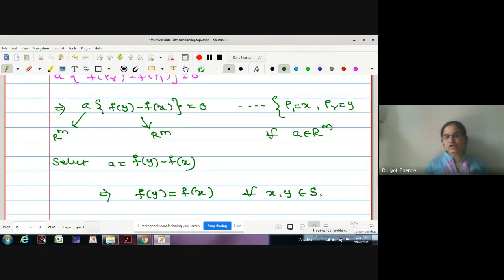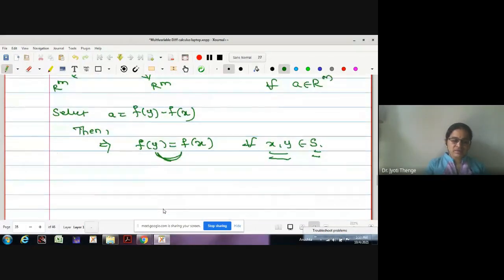Therefore, if you take any 2 points in the domain, the corresponding function value is same. Then what is the meaning of this statement? Though we take any 2 points in the domain, function values are equal. Therefore, may I say the function f is constant. The function f is constant on S. Okay, is the step clear to everyone?